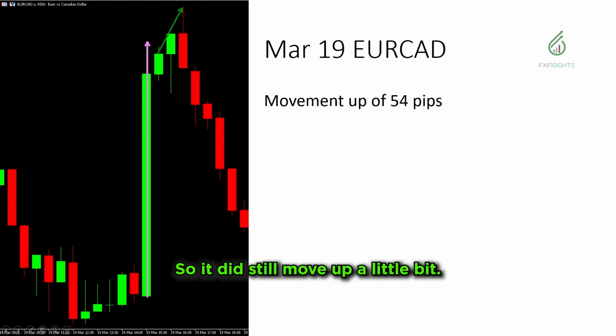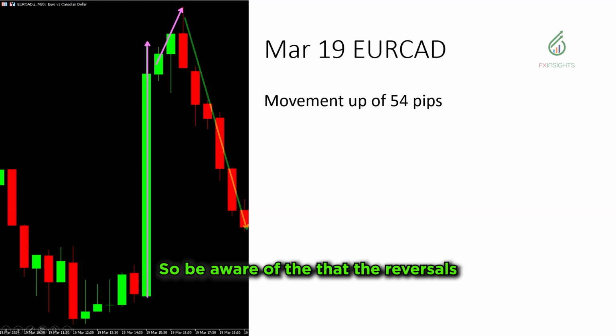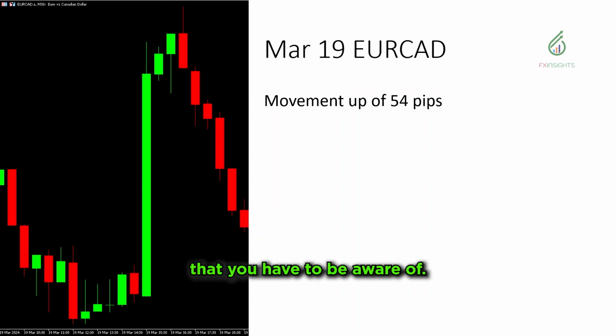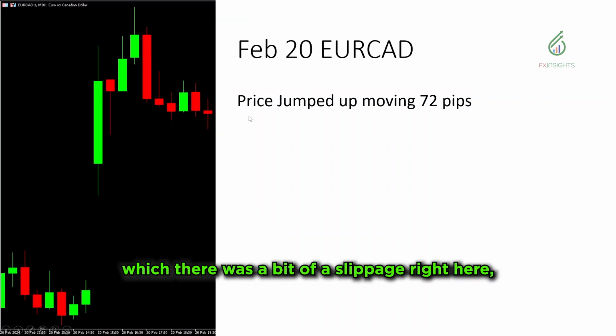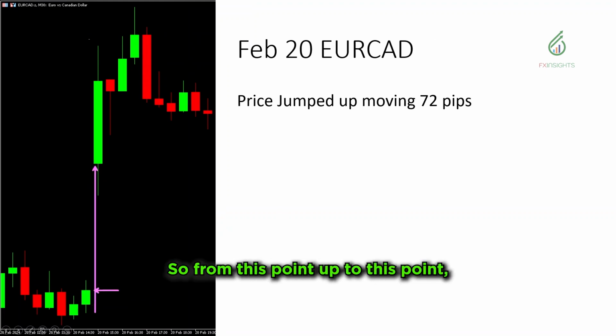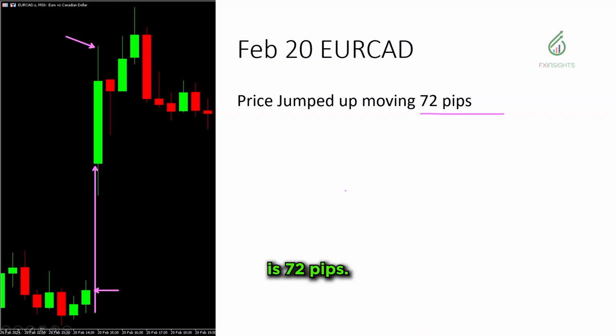So it did still move up a little bit. So beware of the reversals. There might be some significant support or resistance levels that you have to be aware of. We also have Feb 20, which there was a bit of a slippage right here, but it did jump. So from this point up to this point is 72 pips.